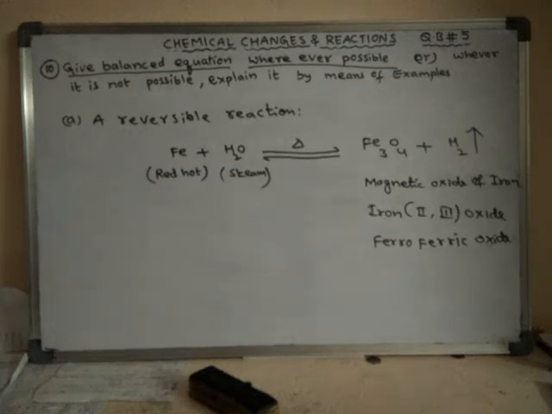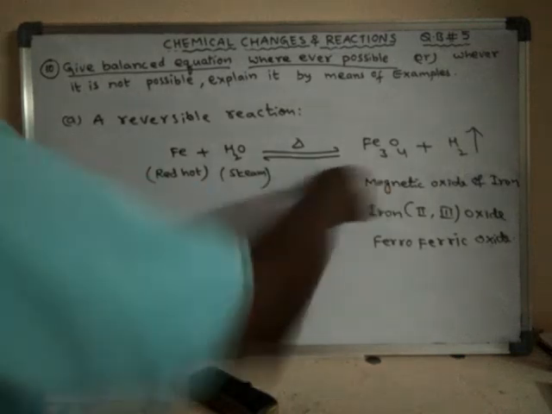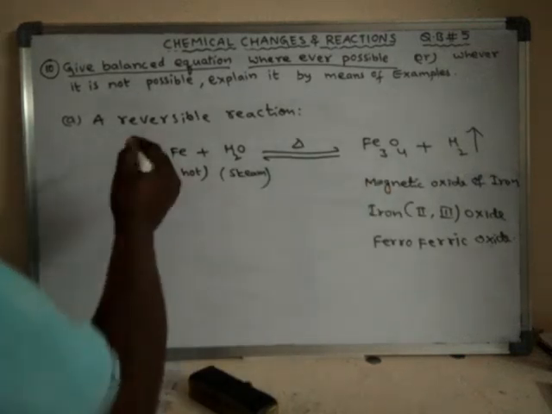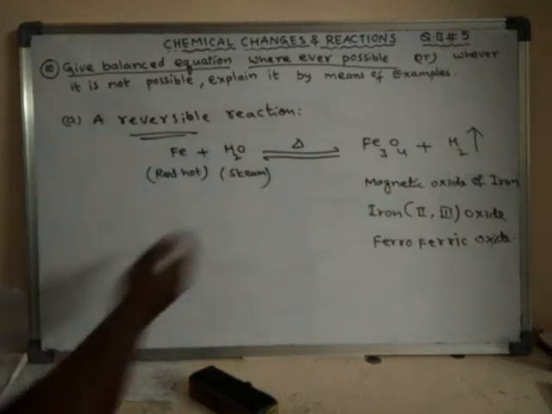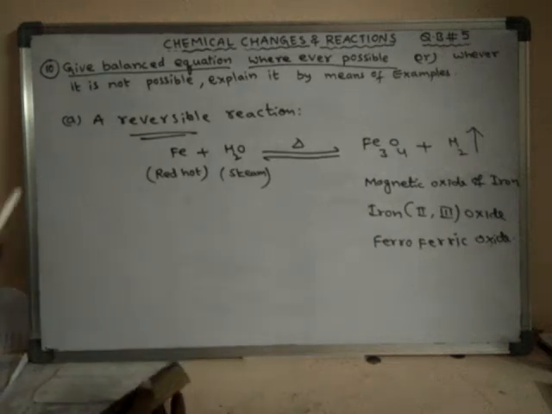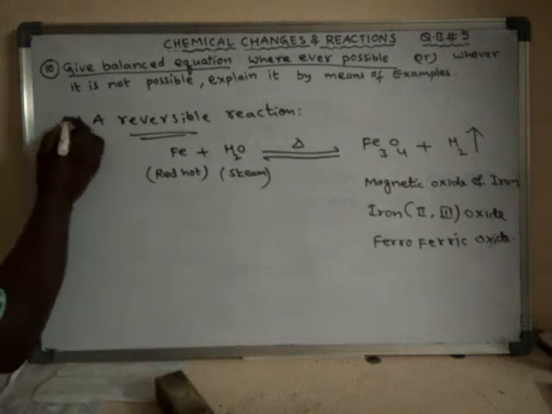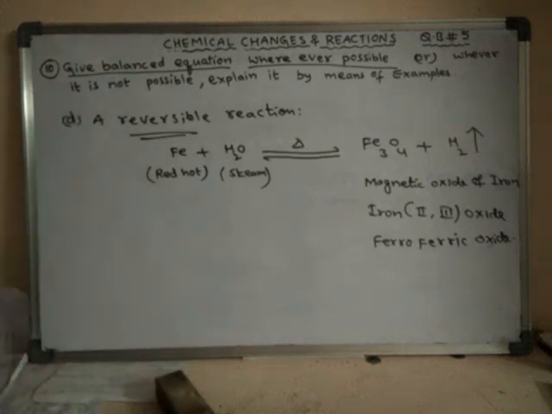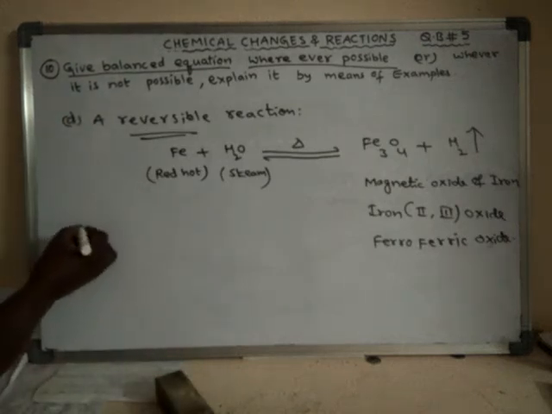Right. So this is a chemical reaction which is a reversible chemical reaction. This is an example of a reversible chemical reaction. Next, that was D. Next we learn one more. One more is also given.